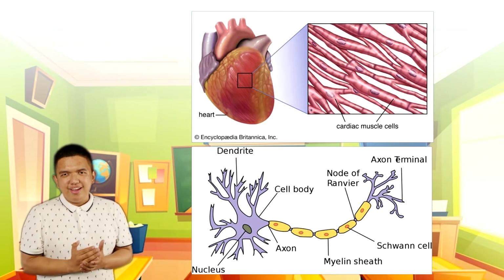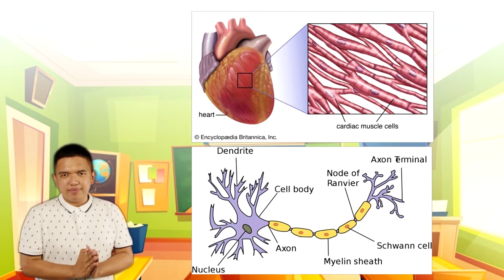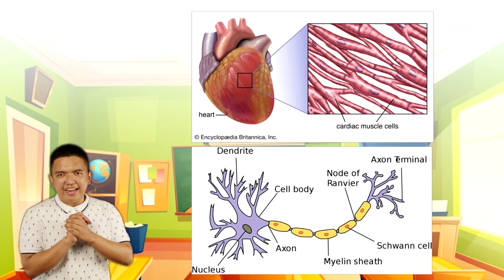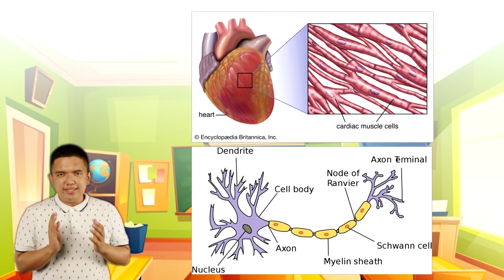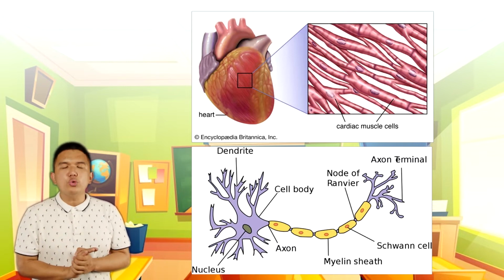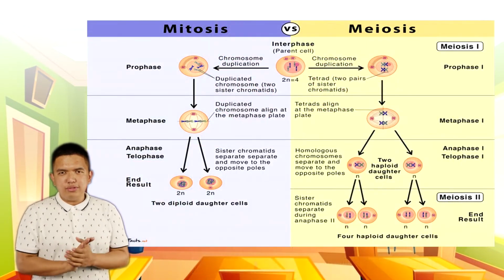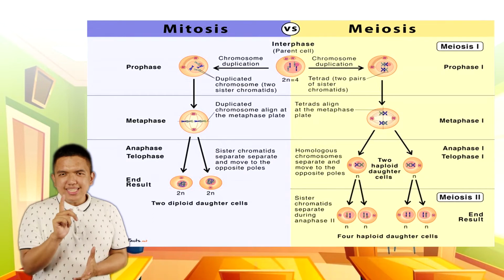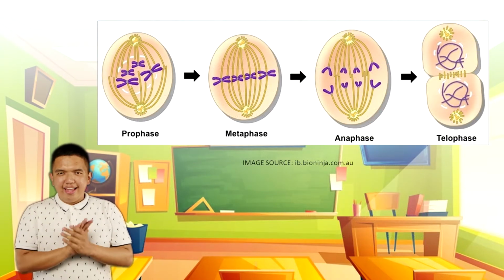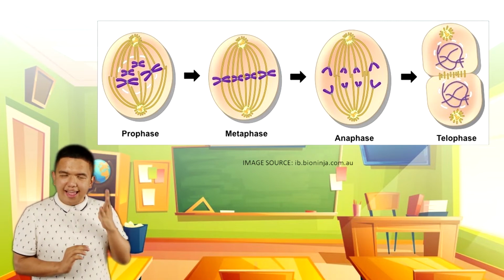The completion of the whole cell cycle depends on the type of cell. Cells divide differently, so there are cells that divide rapidly, such as red blood cells. Most human cells divide after 12 to 24 hours. Cell division comes in 2 types, mitosis and meiosis. Both involve 4 stages, namely prophase, metaphase, anaphase, and telophase.